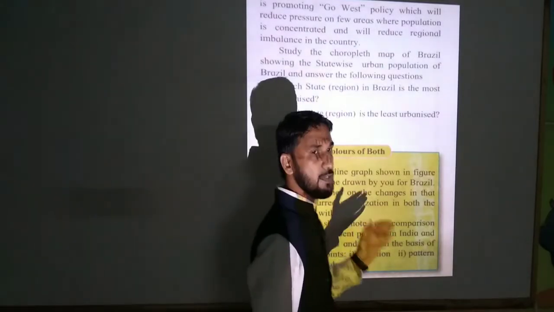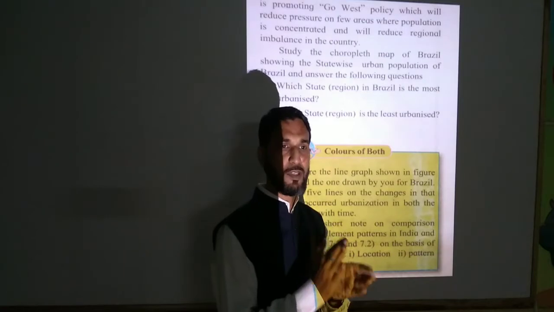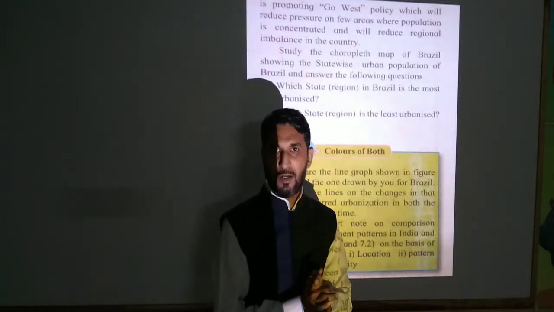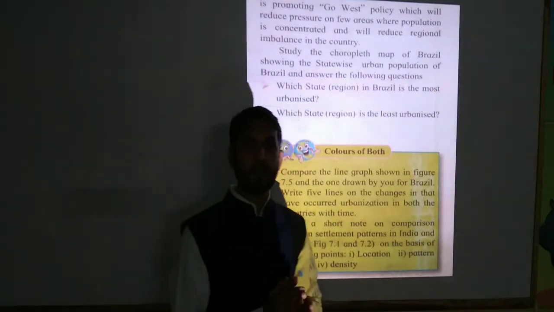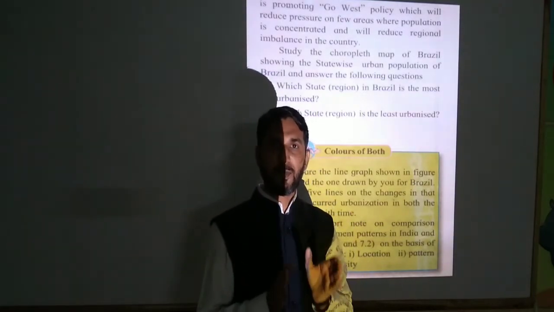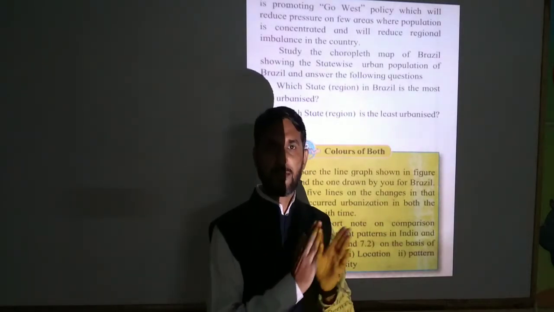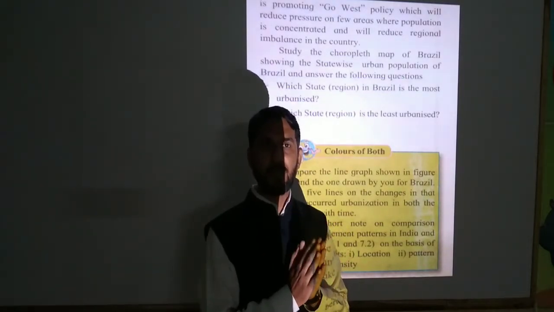Students, now see it in the map. The coastal region of Rio de Janeiro and nearby parts are the most populated region of Brazil. It means concentration of population mostly took place in the eastern or southeast part of Brazil.